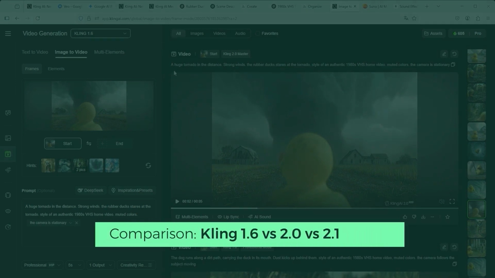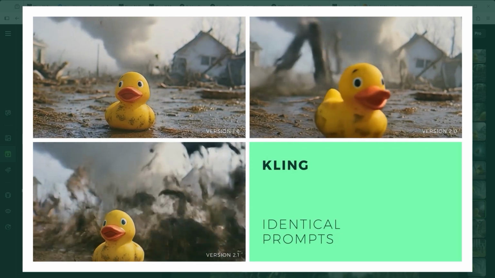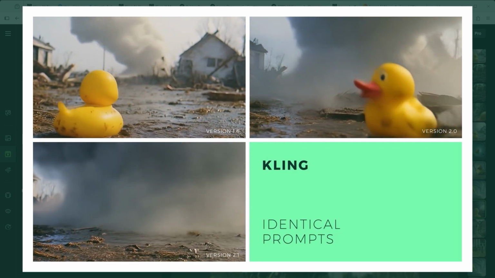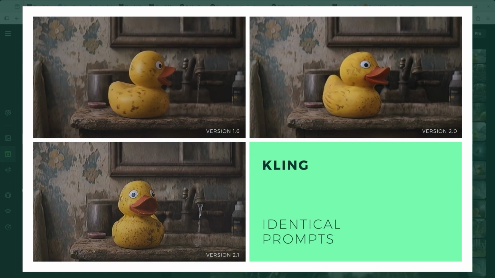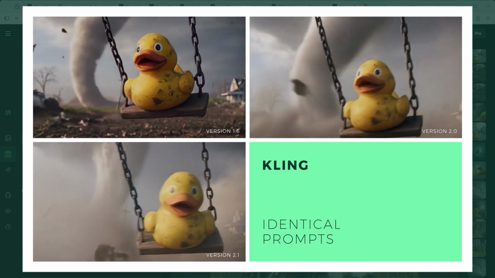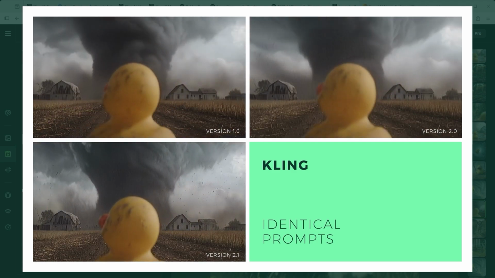Here is a direct comparison. You can see version 1.6 at the top left, version 2.0 at the top right, and version 2.1 at the bottom left. Although the results with the latest 2.1 Master model are better in many respects, the older models also have their merits. Sometimes Kling stumbles a bit, as we can see in this example with the tornado.